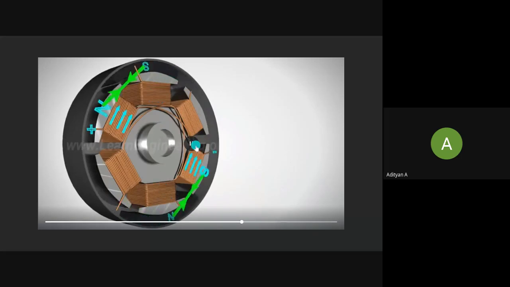So modern day brushless DC motors come in this type of configuration, where the rotor is in the position along the coil that pulls the rotor. At the same time, there is another coil that is pushing the rotor. Let's wait for that to come. Hold on, guys. Yeah. So this is how modern day BLDC motors are.